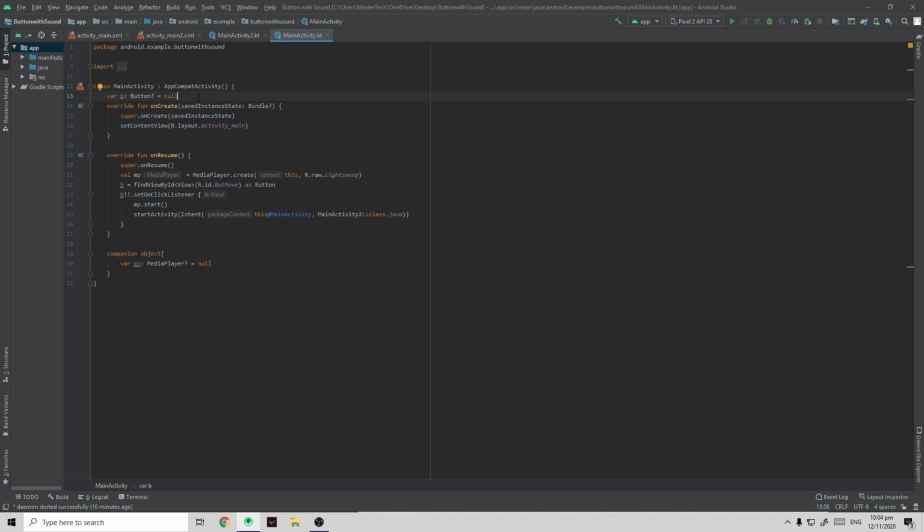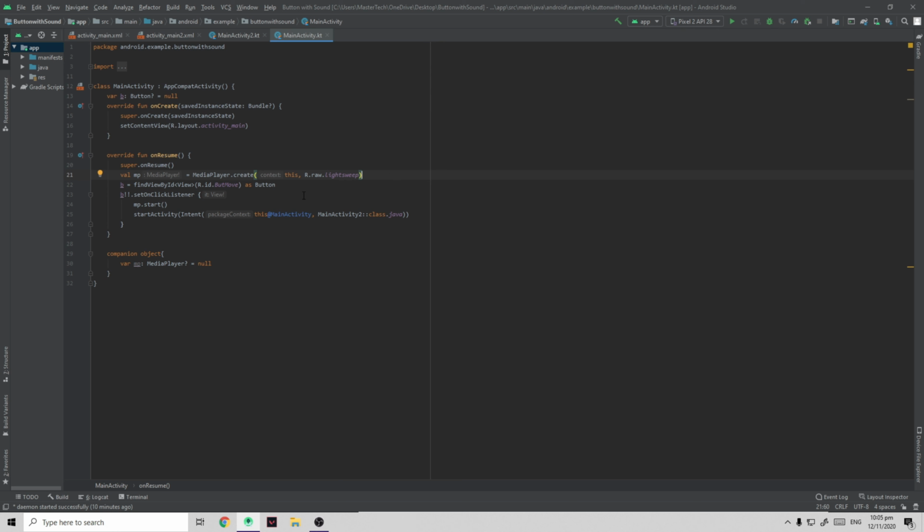var b: Button? = null. Null means no value associated with it. Var can be used and assigned to multiple times and is known as the mutable variable in Kotlin. Val is constant and cannot be assigned multiple times unlike var, and thus can be initialized only a single time and is known as the immutable variable in Kotlin.